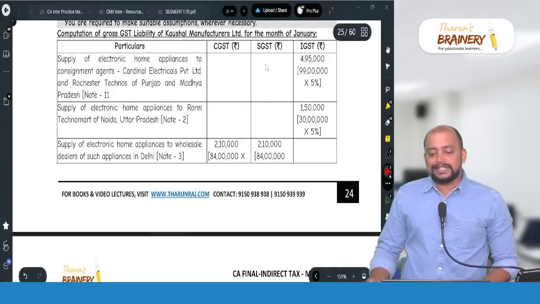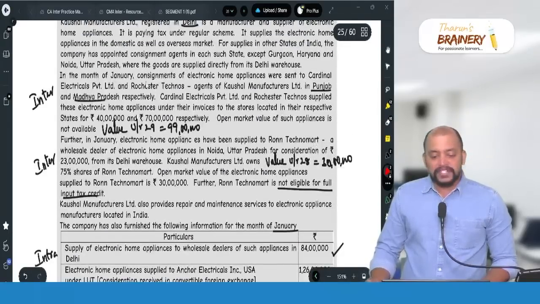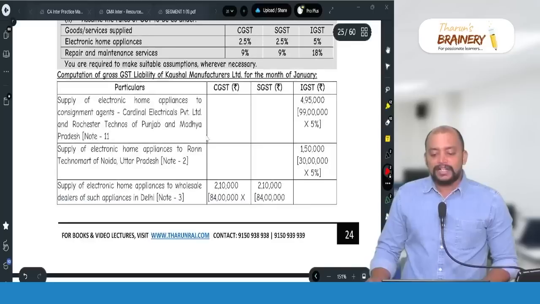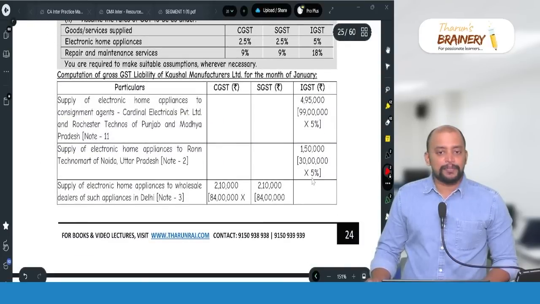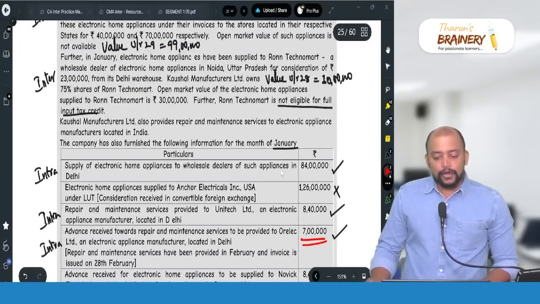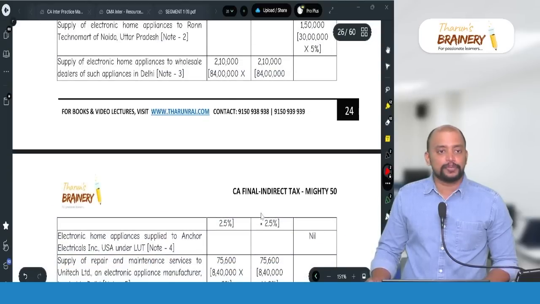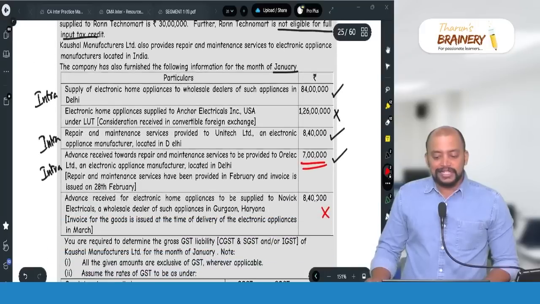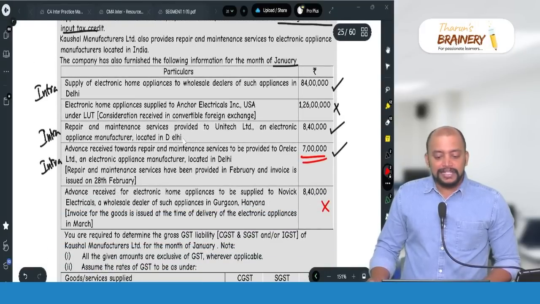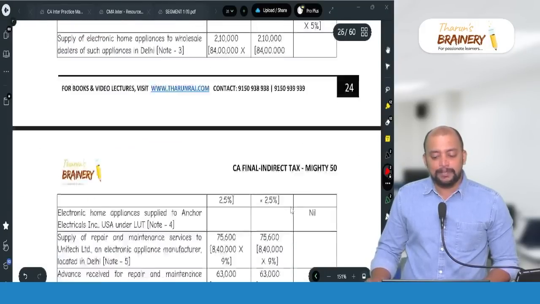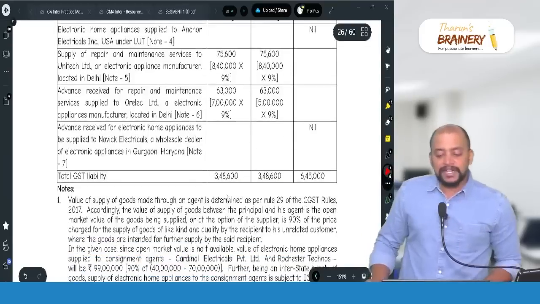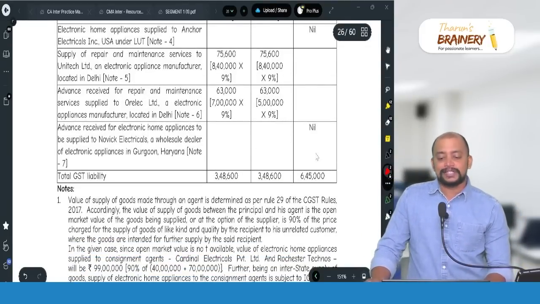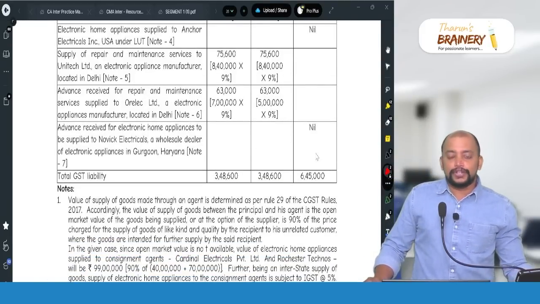So prepare a table: CGST, SGST, IGST. The first one is inter, value 99 lakhs, so 99 lakhs into 5%. And then the next one also inter, value 30 lakhs, so 30 lakhs into 5%. And the next one intra, home appliances, so 84 lakhs into 2.5, 2.5. Then there is no GST for LUT. 8,40,000. This repair and maintenance service will be 9%, 9%. And advance receipt for repair and maintenance service 7 lakhs, 9%, 9%. And in the last case there is no GST. That is the total. So this is how you need to arrive at the liability.